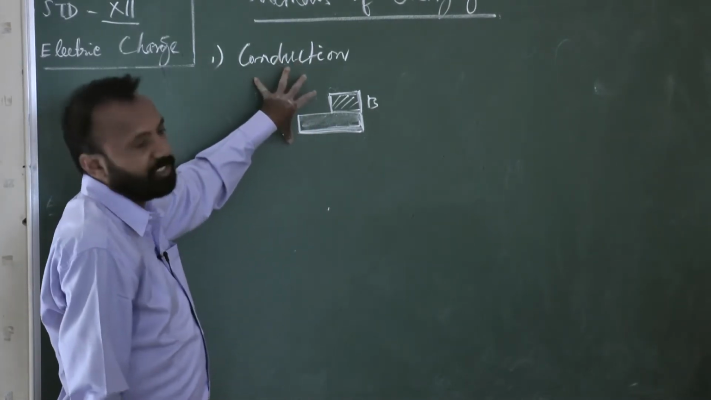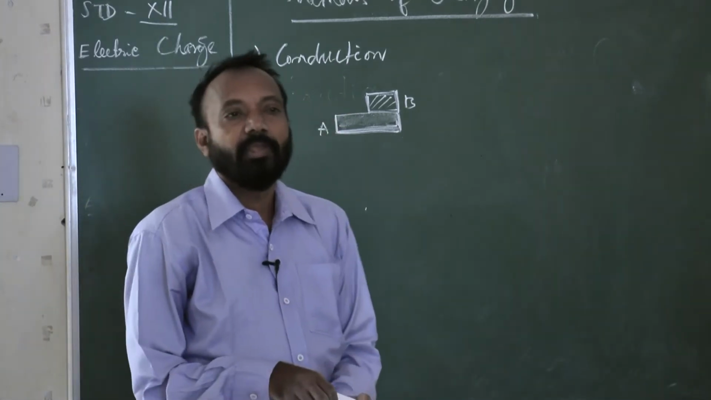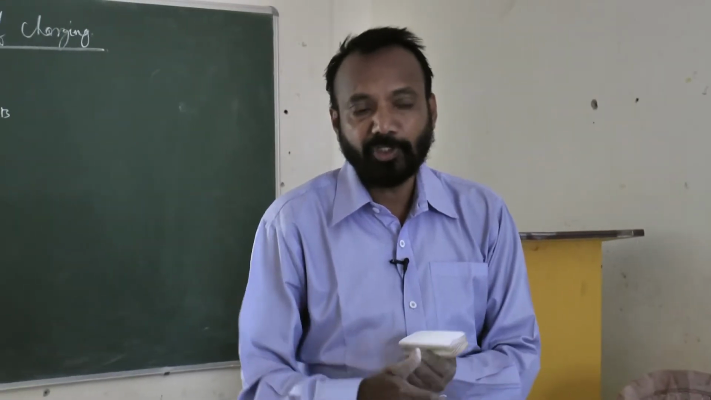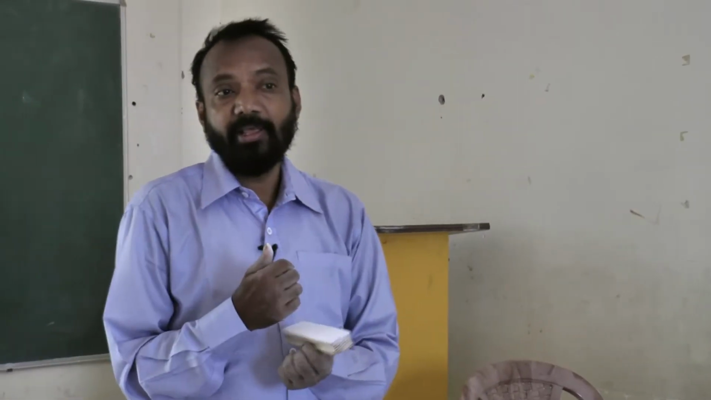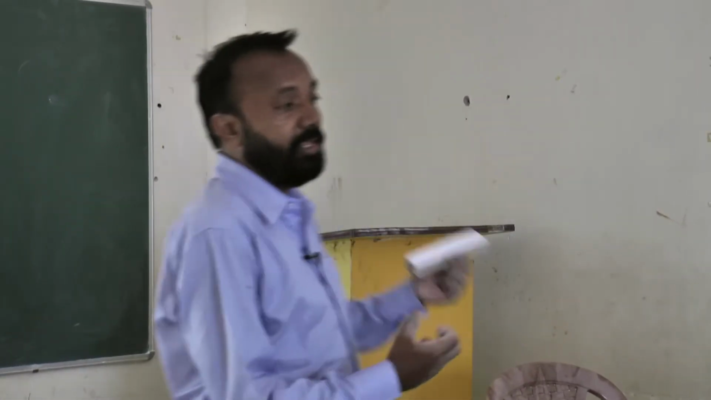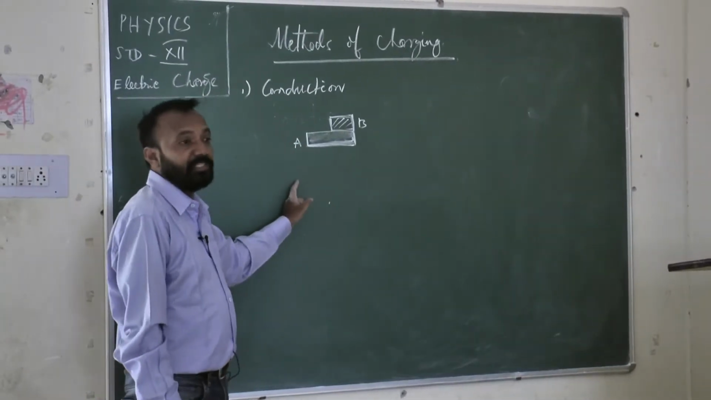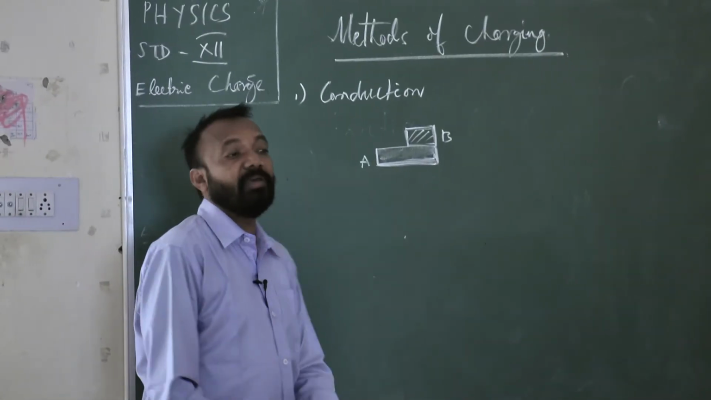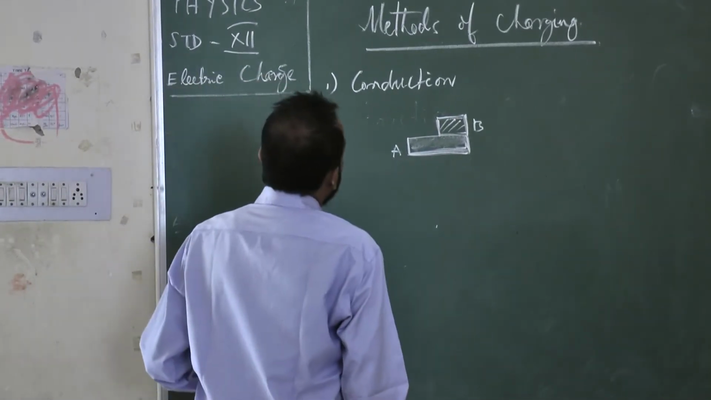So this method of charging is called what? Conduction method. Whenever a charged body and another body come in contact with each other, after some time the charged body will share its characteristics with the other body. The second body, here body B, will receive the property of the first body and get charged. That method of charging is called the conduction method of charging.